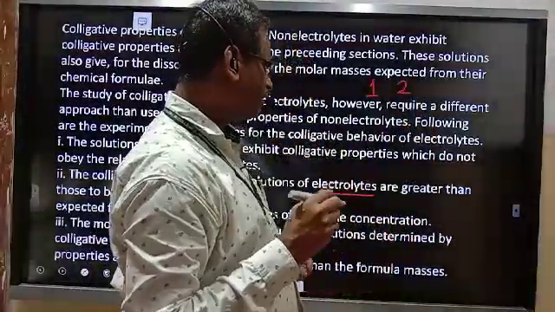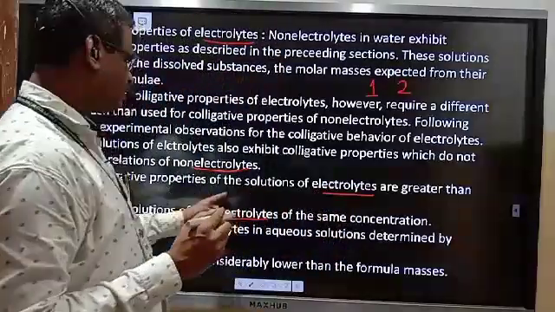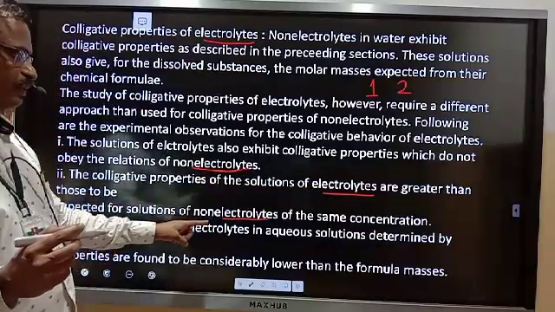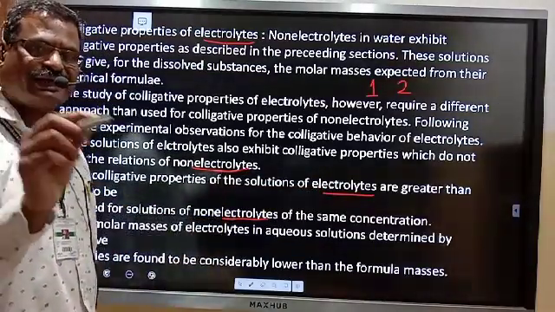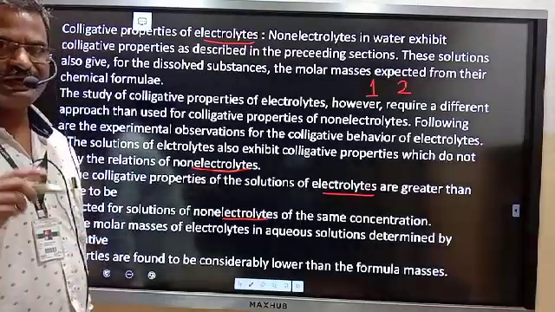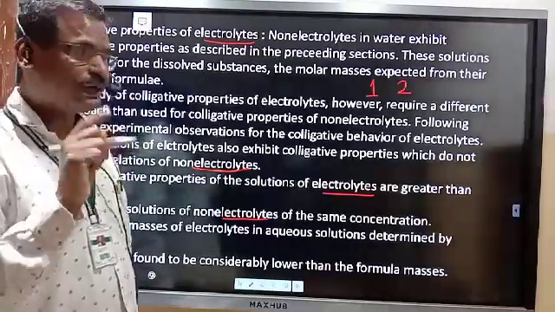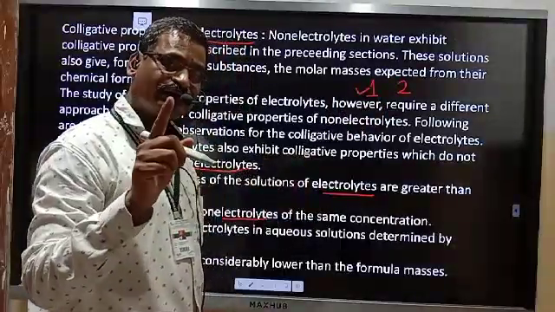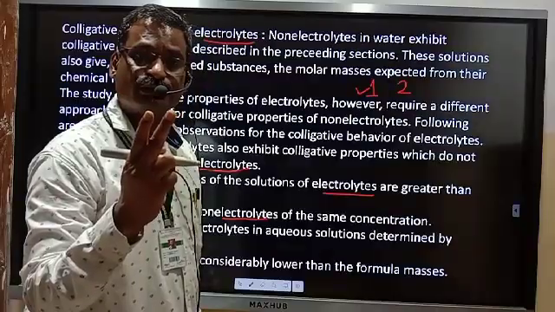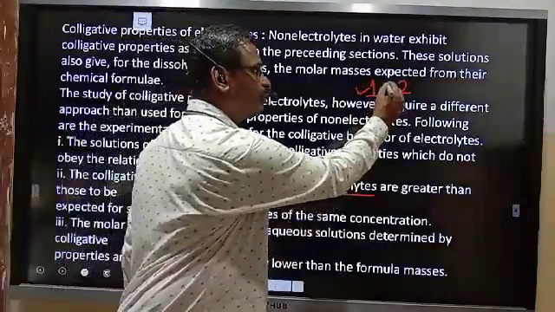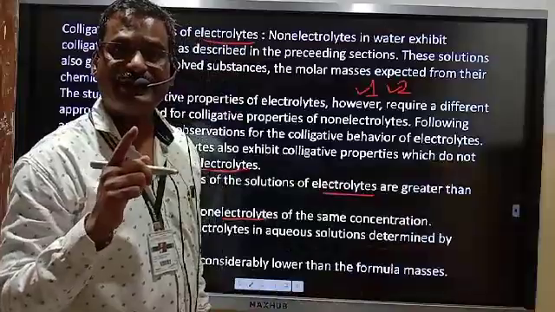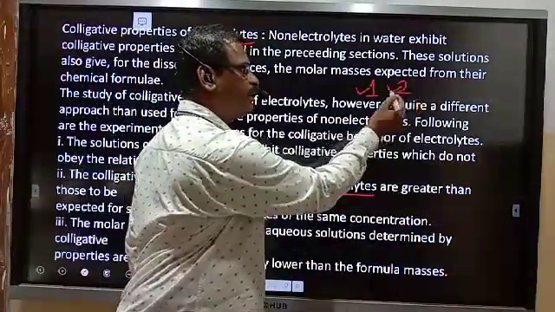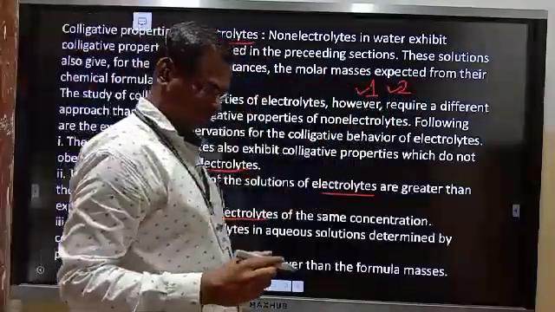It means that the colligative properties of solutions of electrolytes are greater than those expected for solutions of non-electrolytes of the same concentration. If a non-electrolyte has concentration 1, it shows property 1. But if an electrolyte has concentration 1, it gives 2 solute particles, and we know colligative properties depend on the number of solute particles. Therefore, the electrolyte will have a higher value as compared with the non-electrolyte.